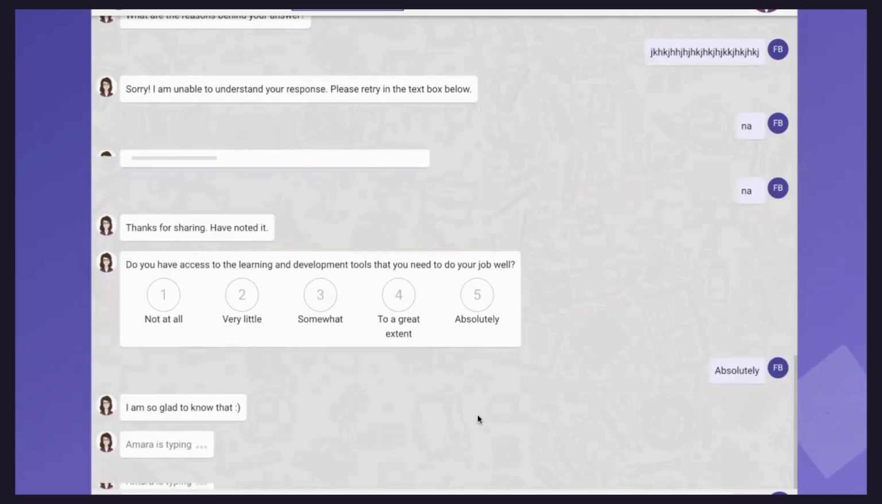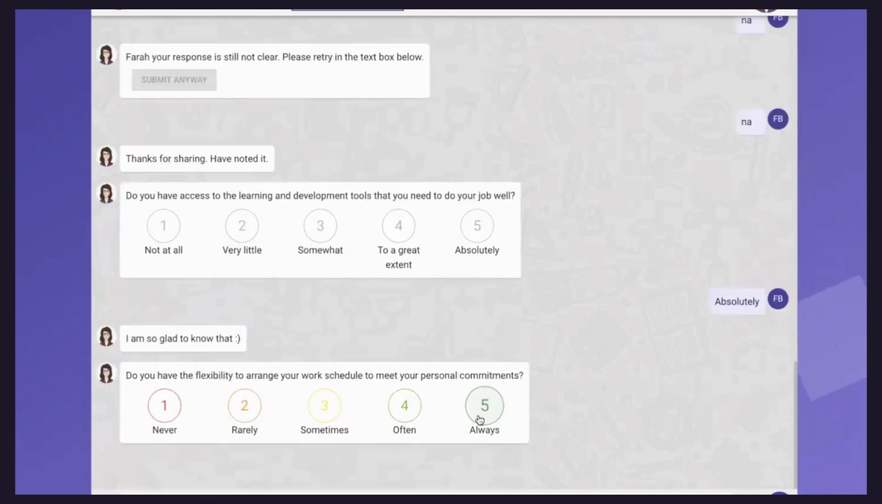The format of the chat is very simple: there are 6 key engagement drivers and multiple sub-drivers. Since Amara interacts with employees multiple times a year, we keep the chats very simple and short so they can complete them in 3 to 4 minutes, which also helps increase participation. We try to cover most of the engagement drivers within 1 year.